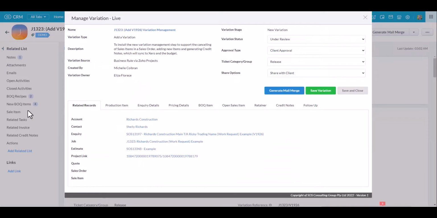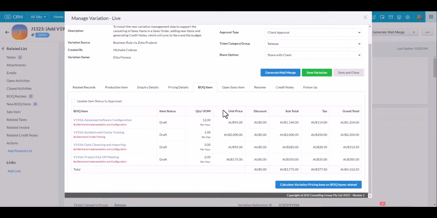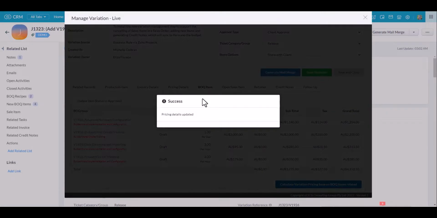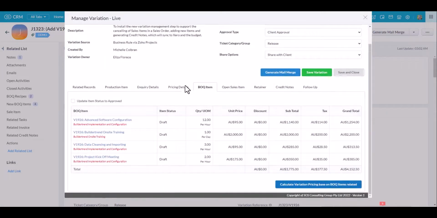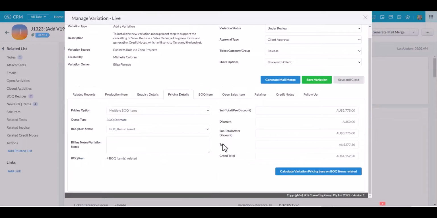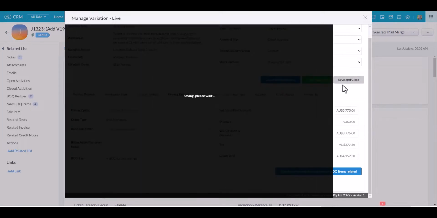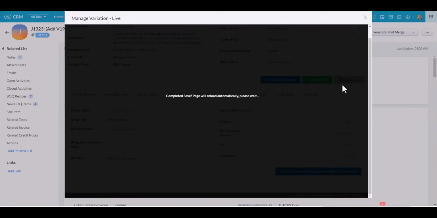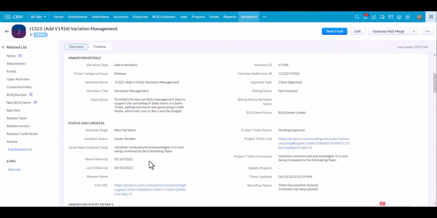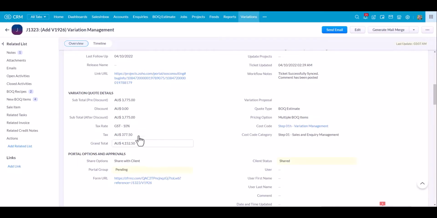Now when I go into the variation widget, I've got this new tab called BOQ items. So if I click on that, there's the 4 BOQ items, giving me the subtotal, tax and grand total values. So if I click on calculate the pricing, that's going to update the pricing details tab here. And if I just save and close that, you'll be able to see in the module record, down here, the figures have also been updated.